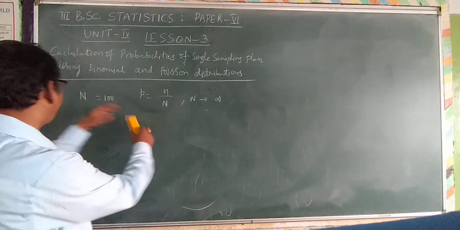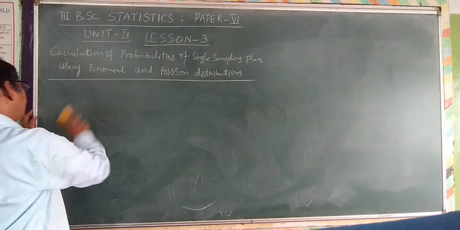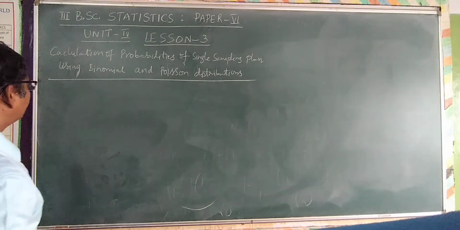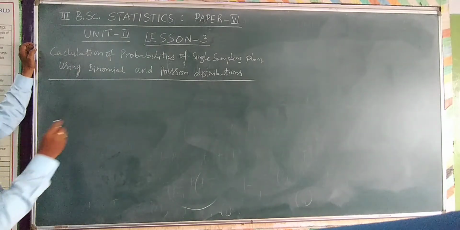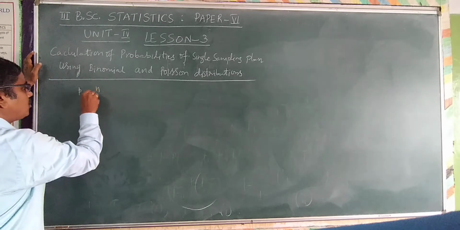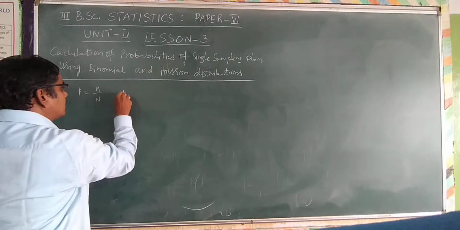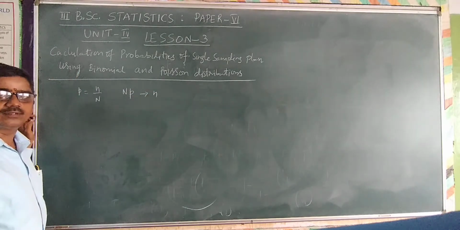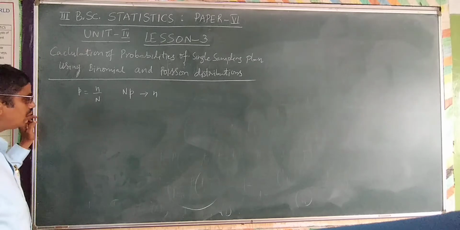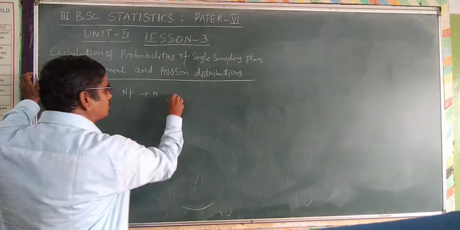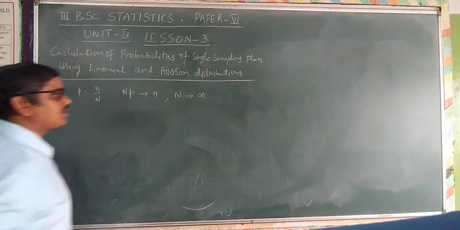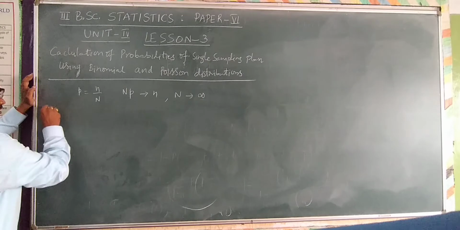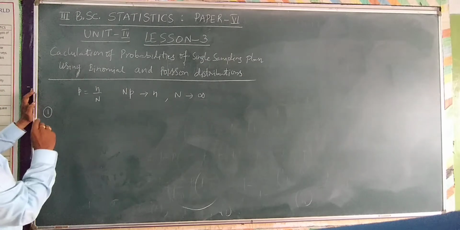How do we apply this? In this particular case, we consider the value of NP is equivalent to small n. You see here, we are considering small p equal to small n by capital N, which means capital N into p tends to small n. So as capital N tends to infinity, the binomial distribution is going to be applied. Now, one by one, the calculation of probabilities by using the binomial distribution.